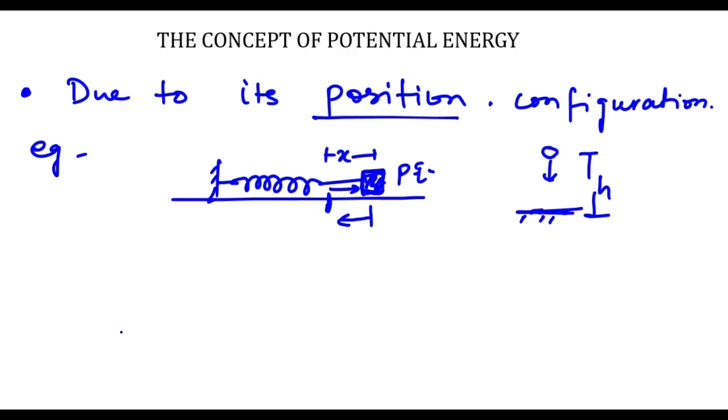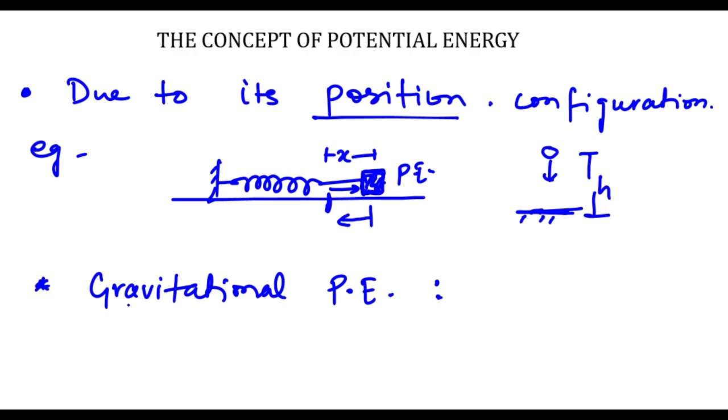So let's discuss more about this gravitational potential energy, and at the end, we are going to generalize it. Gravitational potential energy is the potential energy possessed by a body when it is being moved in a gravitational field. You can say moved against the gravitational force. Let's go to the next slide and then we can discuss more about it.